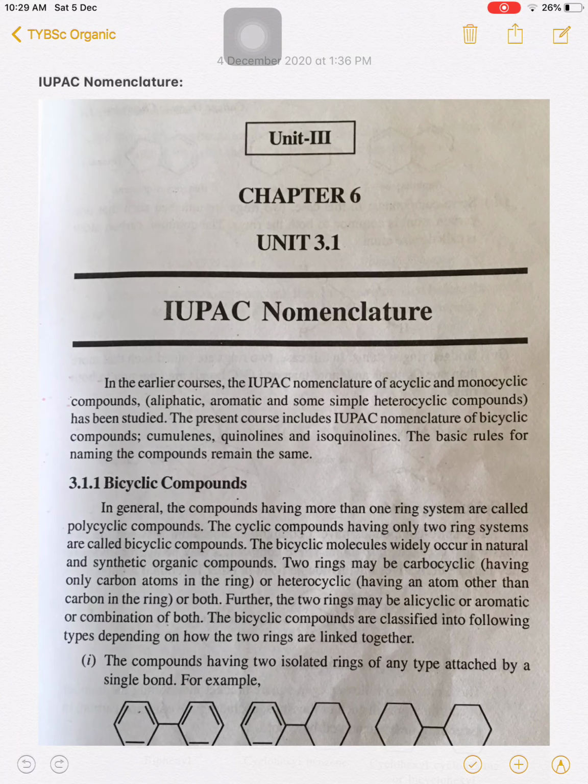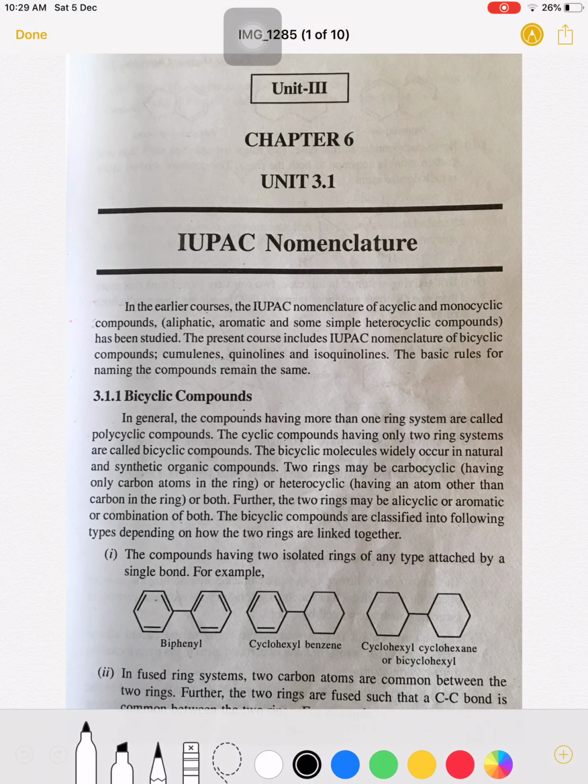Dear students, we are going to start a new topic, IUPAC nomenclature. For your syllabus, there are only 3 to 4 types of compounds for nomenclature. Bicyclic compounds: the Spiro compound, the fused ring system, and the bridged ring system, biphenyl compounds, cumulenes, and finally quinoline and isoquinoline compounds. So only a few compounds are going to be named here.